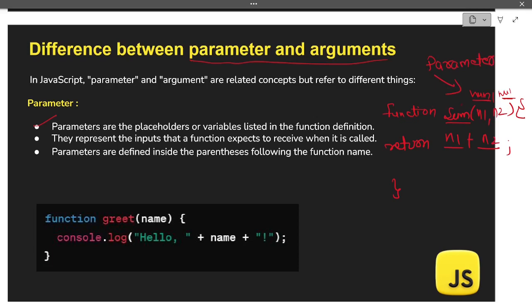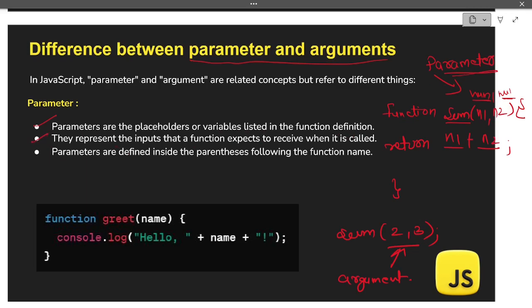Now let's also see the arguments. For example, if I want to call the same function, I'm going to write sum, and I'm going to pass two numbers here, right? So this passing of numbers is what is called arguments. When we call a function, the values that we pass are called arguments, and when we define a function, the values that we list are called parameters. So that is why we are saying parameters are the placeholders or variables listed in the function definition.